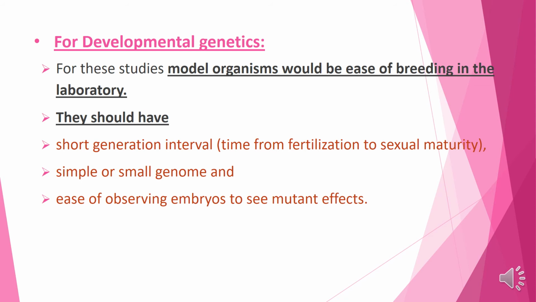If it has a simple or small genome, then gene manipulation becomes easy, or producing mutations in particular genes becomes easy. And if gene mutation becomes easy, then the mutant effects can be very easily seen. So for studying developmental genetics, an organism must have a short generation interval, a simple or small genome, and ease of observing embryos to see the mutant effects.